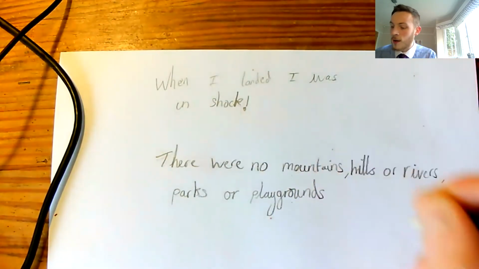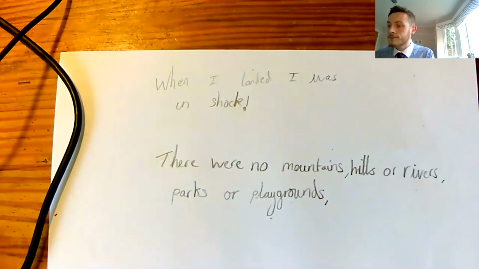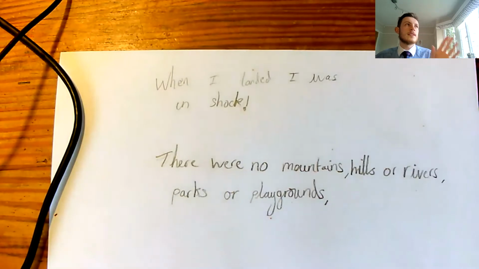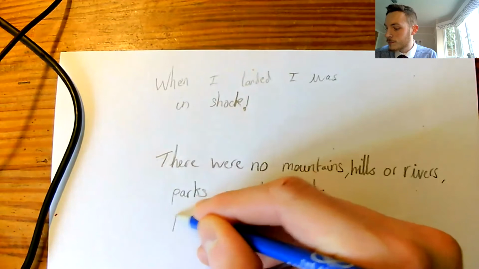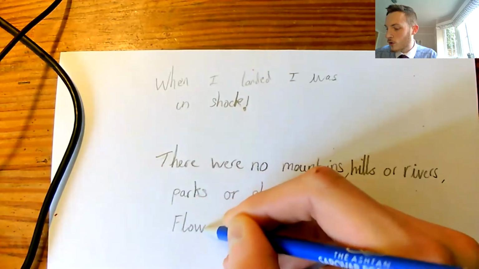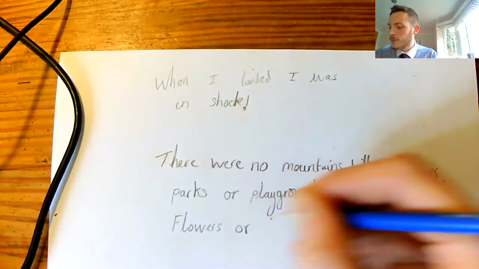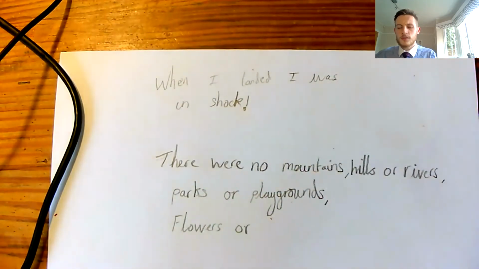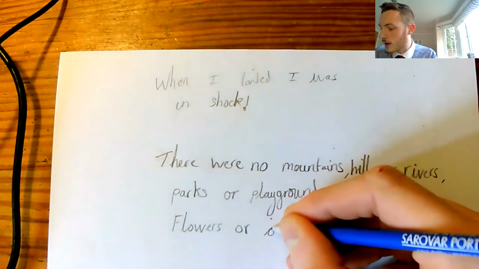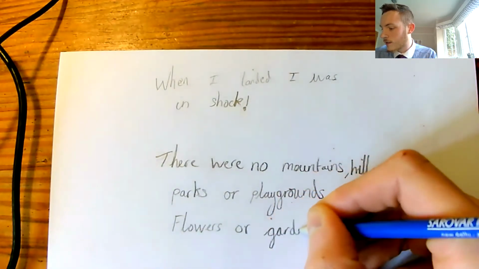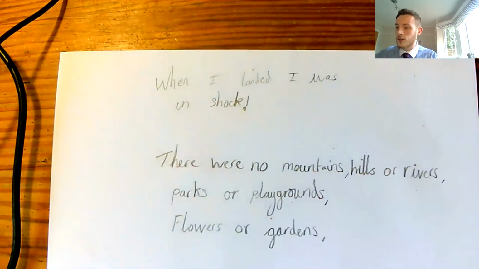With an S, playgrounds, comma. Something that we might see. I'm thinking, I might go out of the school and I might see some flowers. Might see some flowers. Flowers. Or something that links with flowers. Flowers or gardens. You can usually find a flower in a garden. So they're linked. Flowers or gardens, comma.